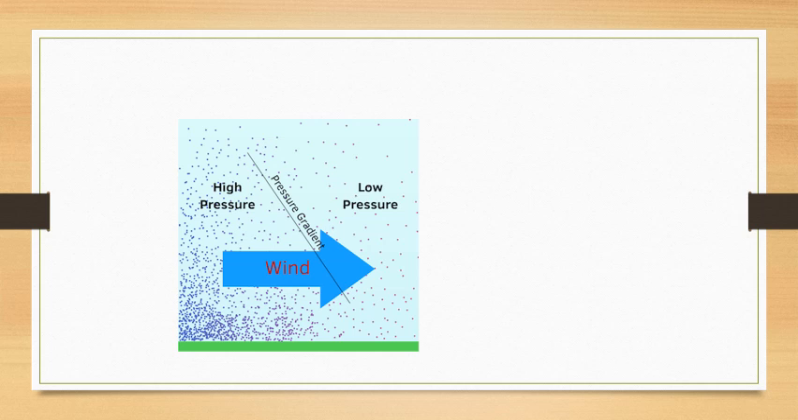Now, what is a wind? Wind is actually the horizontal movement of air, and winds always blow from areas of high pressure to areas of low pressure. This is how the winds transport heat and moisture from one region to another and thus help in the occurrence of precipitation and affect both temperature and humidity.